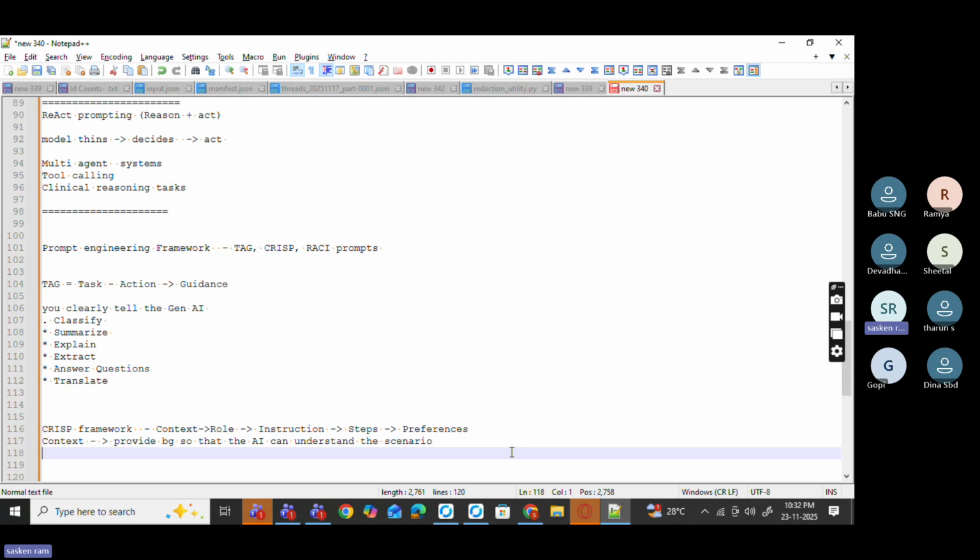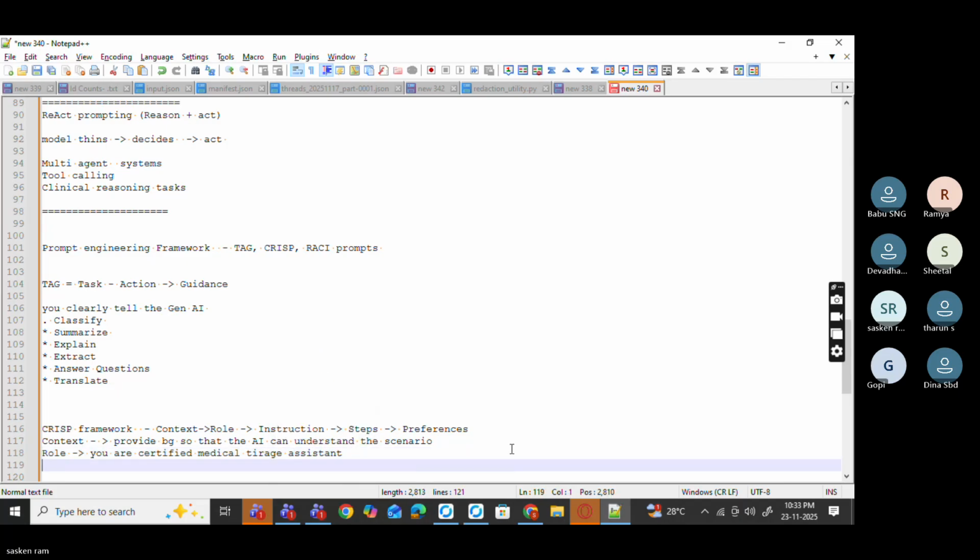Context. Next one is role. You are a certified medical triage assistant. And then next one is I, so I is instruction: what exactly to do. Classify the severity of the symptom.